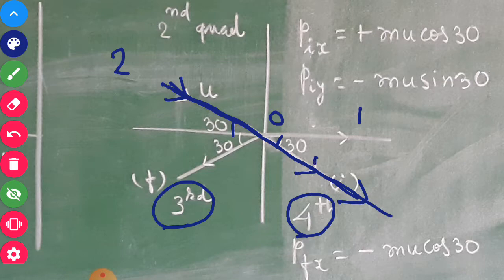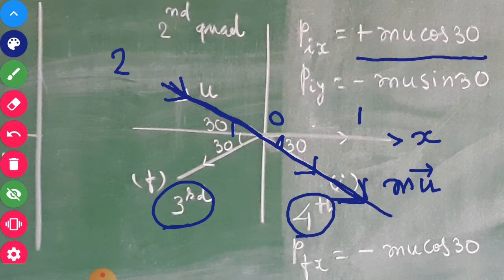So the initial momentum is in this direction. If I show it in vector form, it is mu. Now I have to take two components. This is 30 degrees, so the x component will be in this direction, that is mu cos 30, according to our sign convention of x and y coordinates.